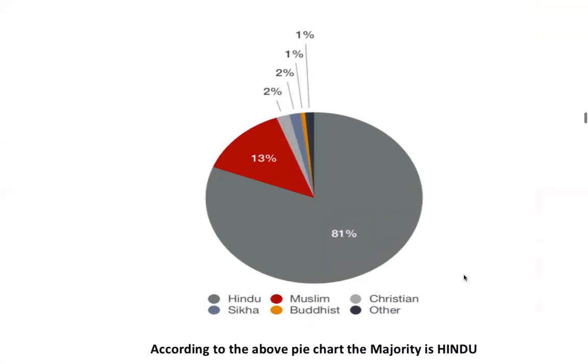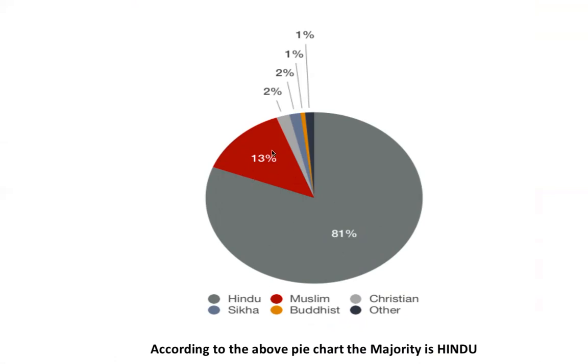Now here is a pie chart in front of you. So you have to think mathematically over here. You see this entire circle, 360 degrees, where we are talking about all the citizens of India, and we have the different colors over here, so you should know how to read a pie chart. The gray one, the shaded area over here, shows 81% for the Hindus, so you can see who has the majority in India, the Hindus.